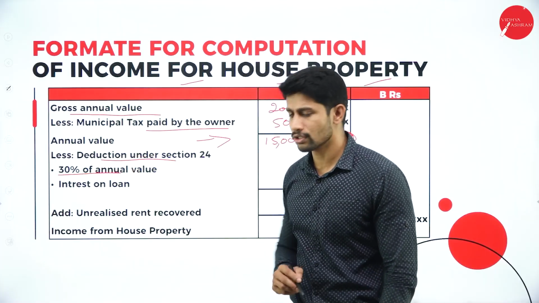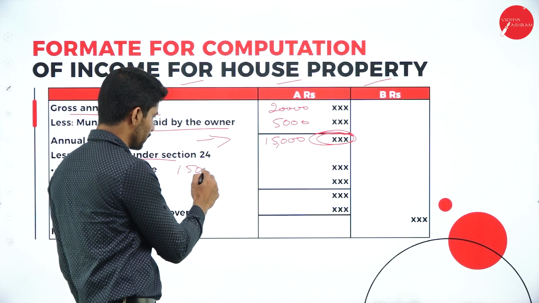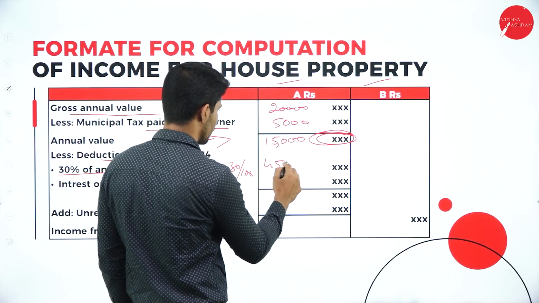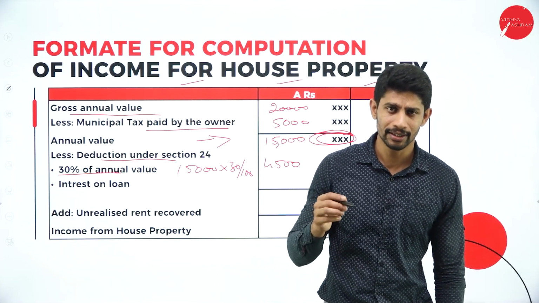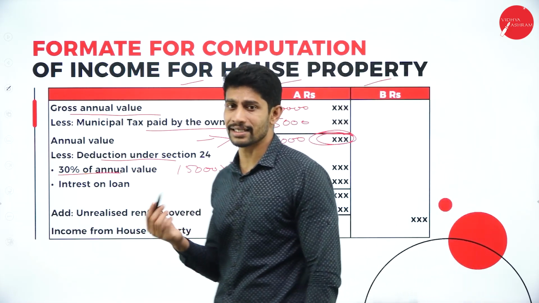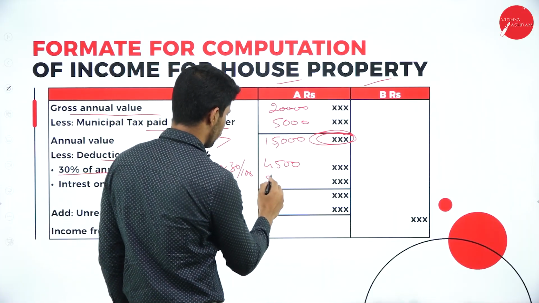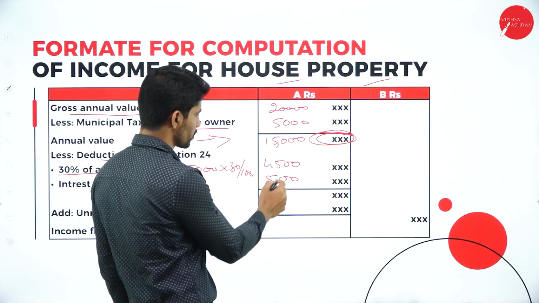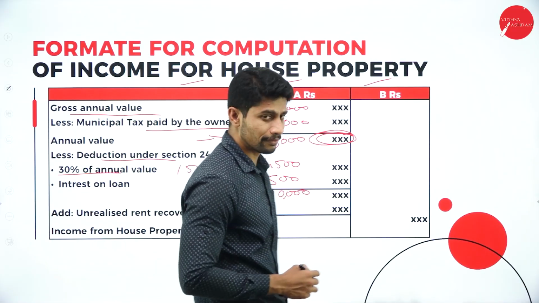In that, the first thing is 30% of annual value. What is the annual value we have? The annual value we have is 15,000 into 30%. So how much you will get? Obviously 4,500. Next, interest on loan. If any loan is taken by the owner of the property and he is paying interest on that loan, then it is also deductible. Let us say he is paying interest of rupees 500. Only these two are deductible. So deduct these two, that is 4,500 and 500, from 15,000. You will get the balance of 10,000.